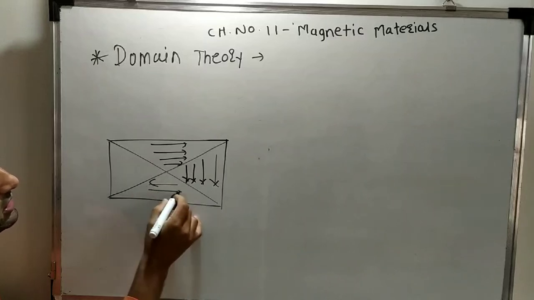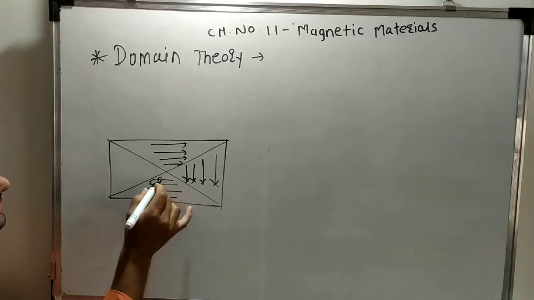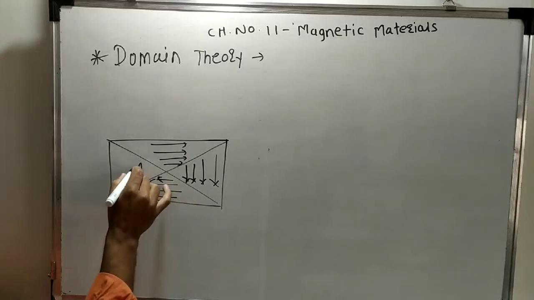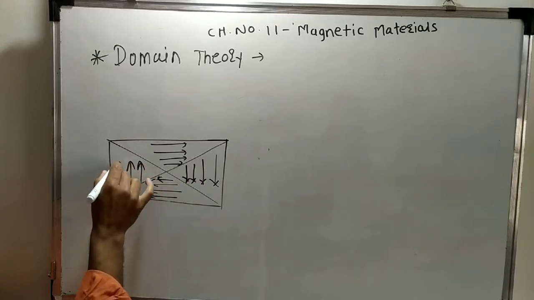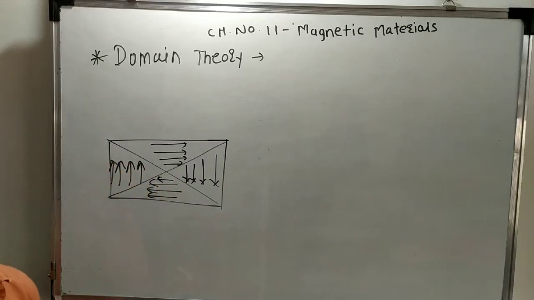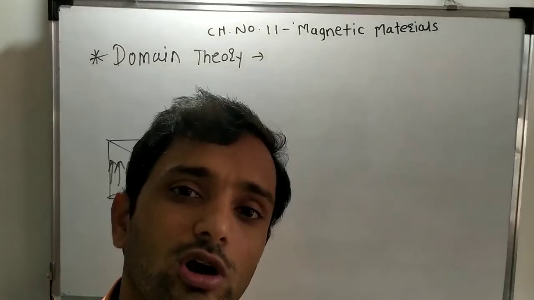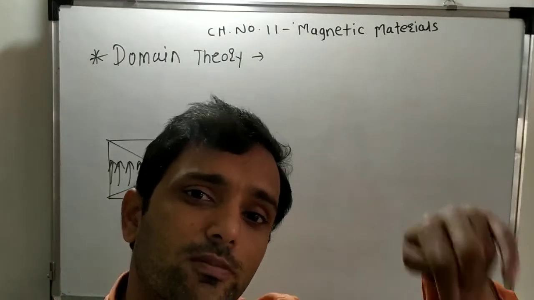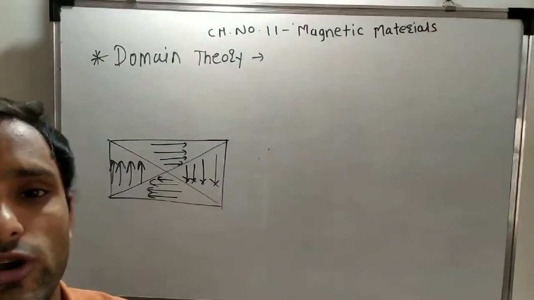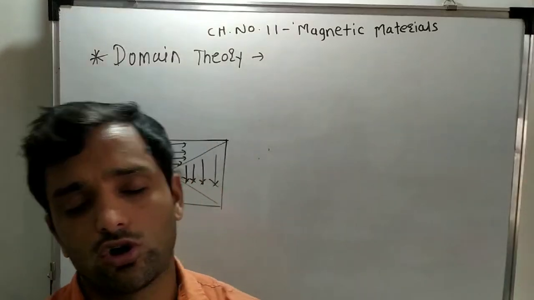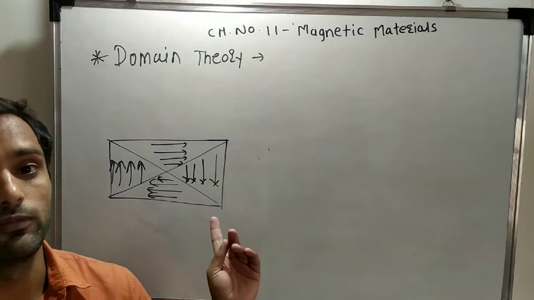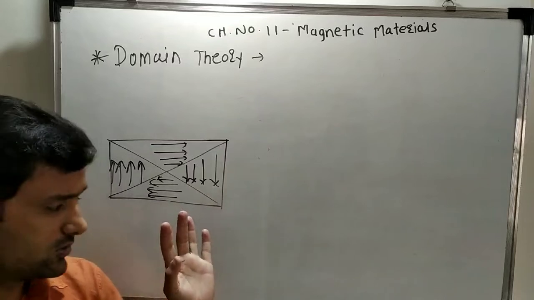So I'll take one example where all dipoles are aligned in such a way. They have unity in their own domain only. All dipoles have unity in their particular domain only. If you look at the adjacent or neighboring domain, then the dipole alignment is different.